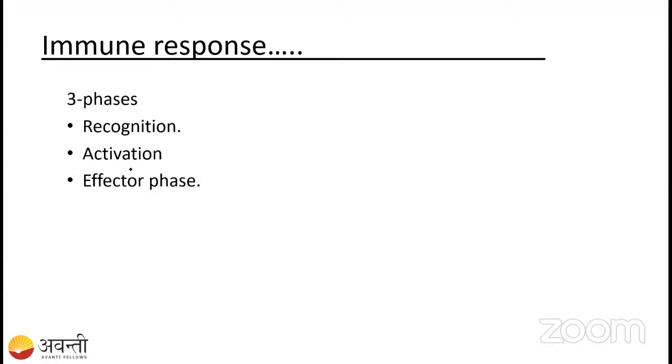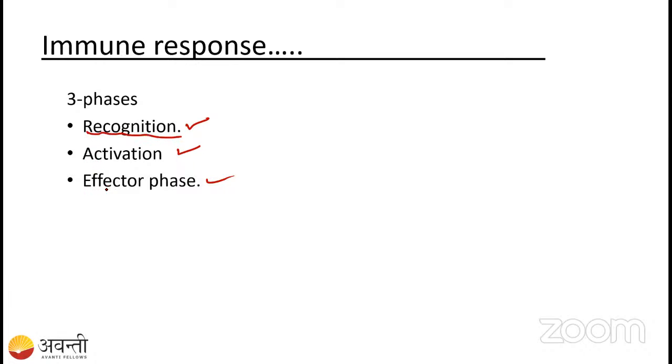Then, coming to how it acts, it acts in three phases. One we call recognition, second we call activation, and third is the effector phase. Suppose some bacteria or virus has entered our body. Our body first has to recognize whether it is a bacteria or fungi, whether it is related to our body or unrelated to our body. For example, if we take food also, a disease causing agent or a normal agent has to be identified. That is done by recognition.